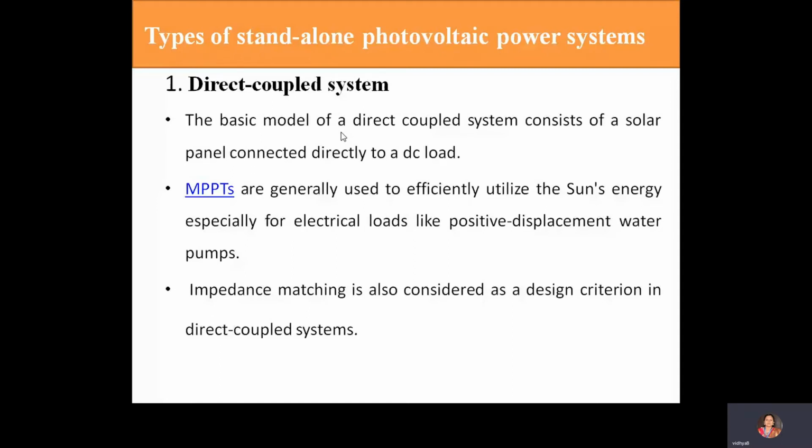Maximum power point tracking, sometimes just power point tracking, is a technique used commonly with wind turbines and photovoltaic solar panels. Why do we use it? To maximize the power extraction under all conditions. Next is impedance matching. Impedance matching is also considered as a design criterion in a direct coupled system.